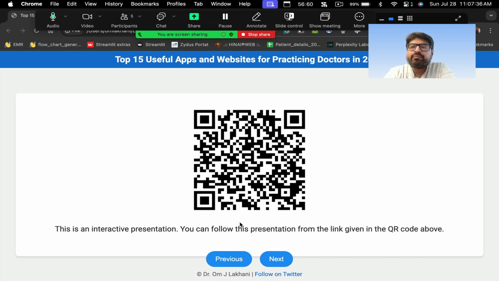What I'm going to show you is 15 apps. Some of these apps are using AI. Some of these apps are actual native mobile apps. Some of these apps are web-based applications or websites. So it's a mixture of things. That's the broad idea of the presentation. Now on each of them, there is a YouTube link as well. So you can click on that link and see how this app actually works, the video of the app as well.